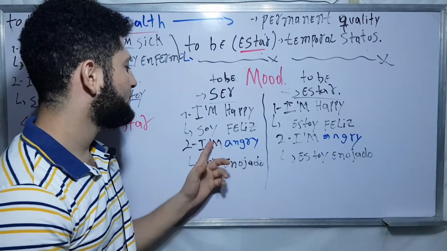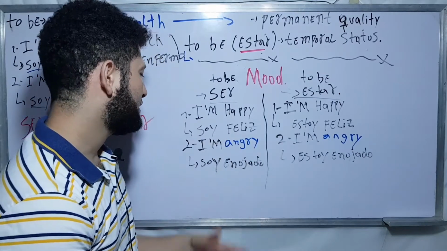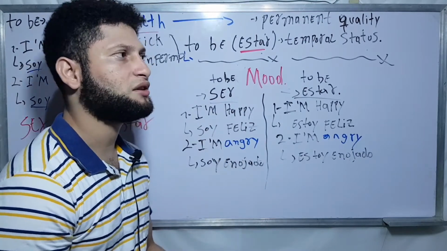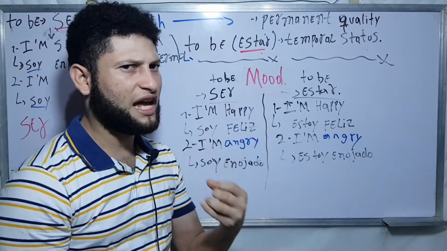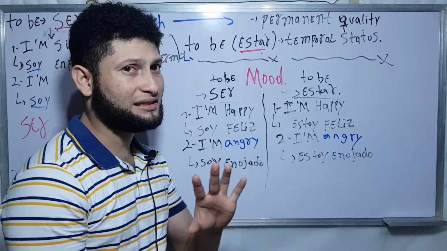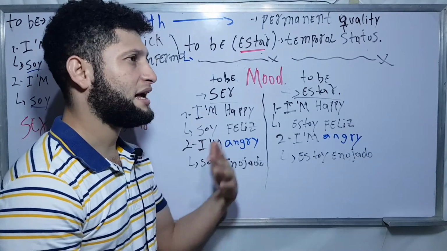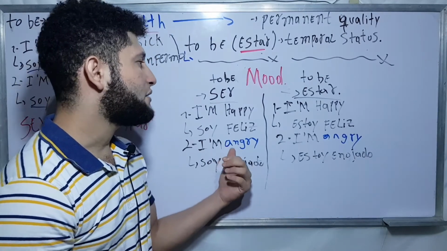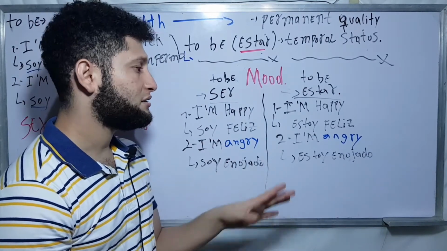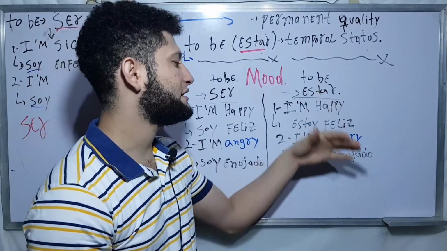Now with the other one, I'm angry. I'm angry, I'm mad, I'm upset. I'm not saying that all the time my face looks angry, but that I can't stand people. Maybe I can't stand people, and everybody says something about me that I'm angry with the verb ser. That is a permanent quality, because I can't stand people at all. And I'm angry with the verb estar is now.